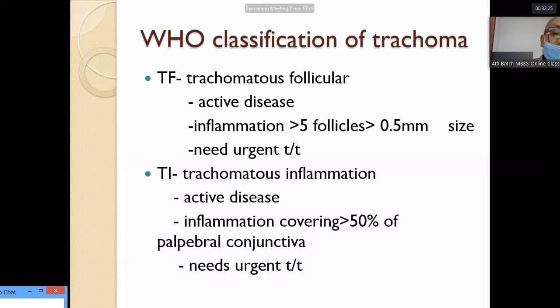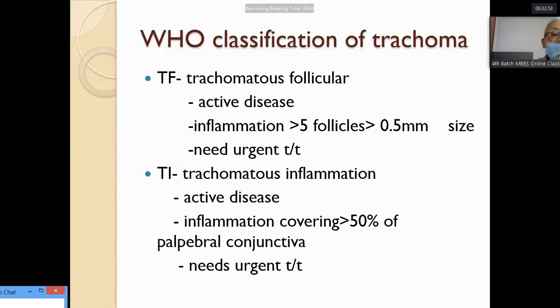WHO has classified trachoma into different stages. The first stage is TF, trachomatous follicular stage. This is the active disease. There is inflammation in the palpebral conjunctiva. There are more than 5 follicles, measuring 0.5 mm in size, and it needs urgent treatment.